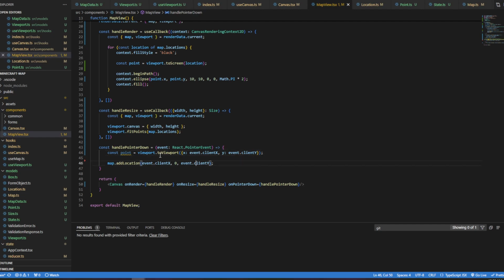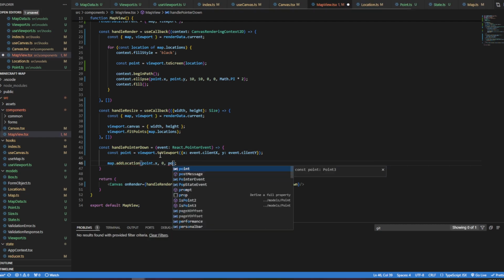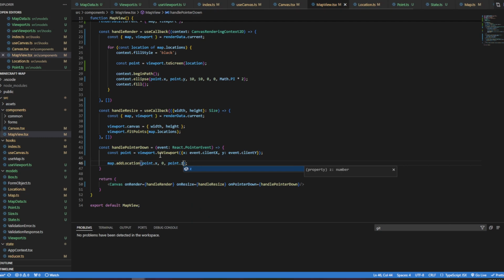We're already passing Z in for Y, so that's okay. We'll use point.x and, more sensibly, point.z. So it's the other side of the logic here, and that should work for us.